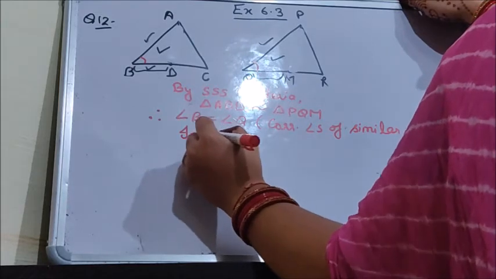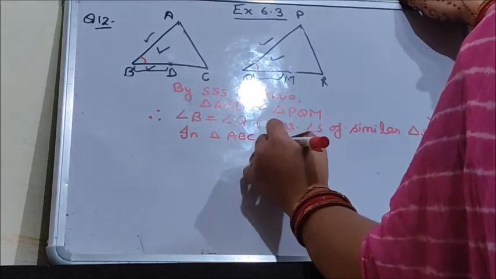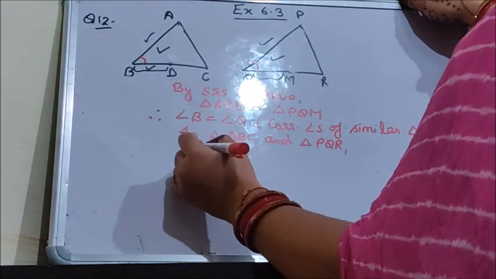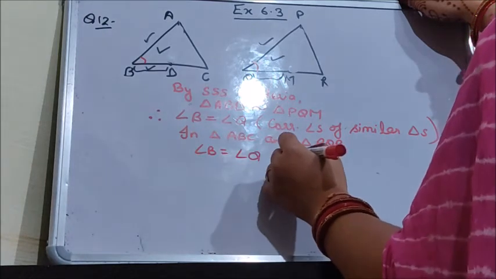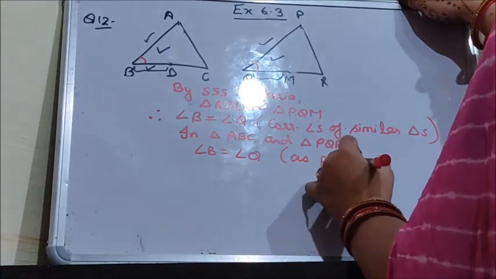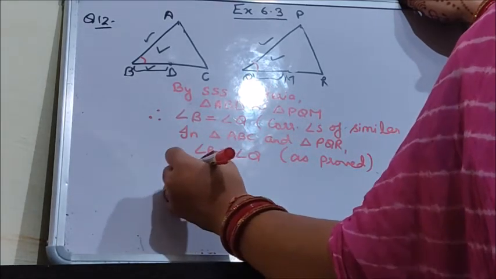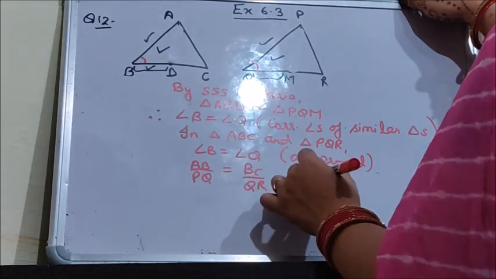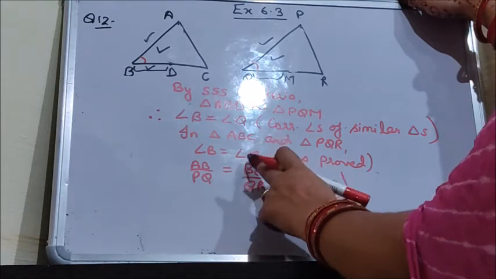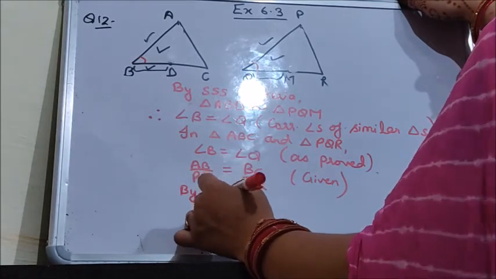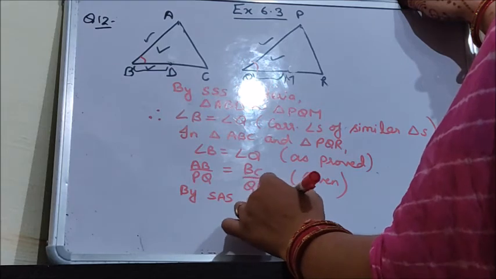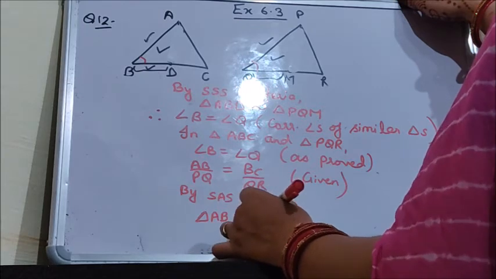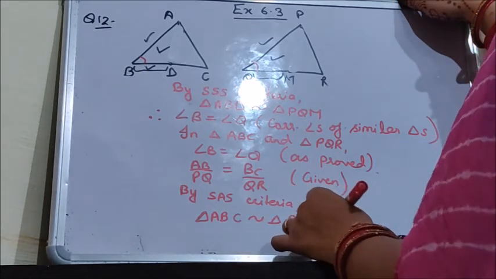So now in triangle ABC and triangle PQR, angle B is equal to angle Q as proved above, and AB upon PQ is equal to BC upon QR. This is already given in the question. Sides are proportional, angle is equal. So by SAS criteria, triangle ABC is similar to triangle PQR. Hence proved.